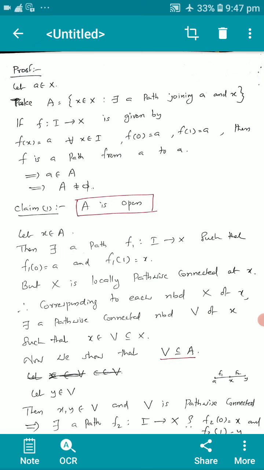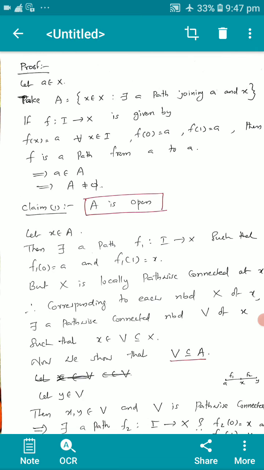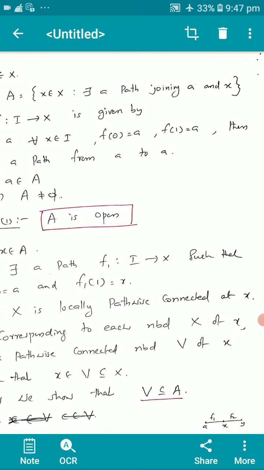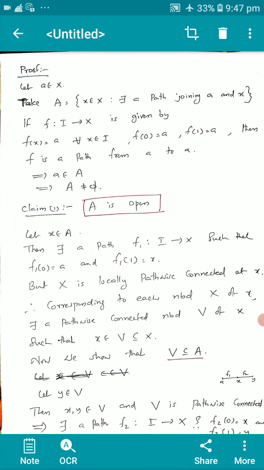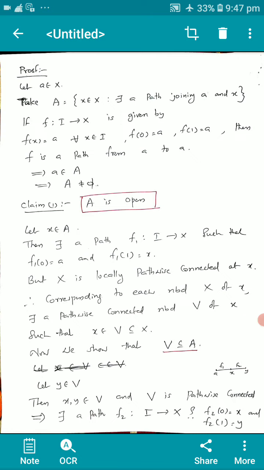The collection of such points x, call it capital A. If f from I to X is given by f of x equal to a for all x in I, f of 0 equal to a, f of 1 equal to a, then f is a path from a to a. Trivial at every point. This implies a is in A, that is A is non-empty. First claim is A is open.